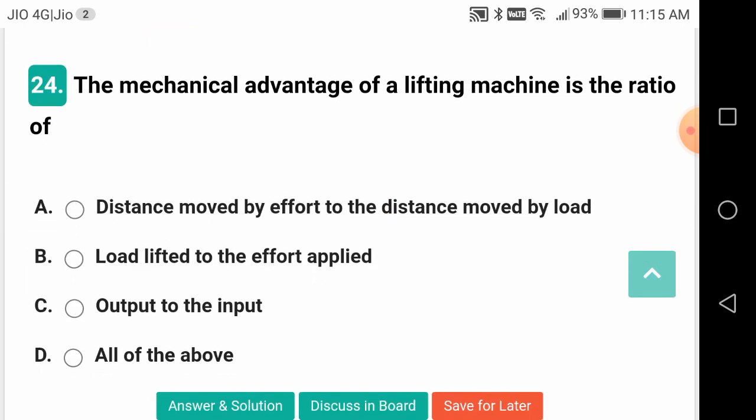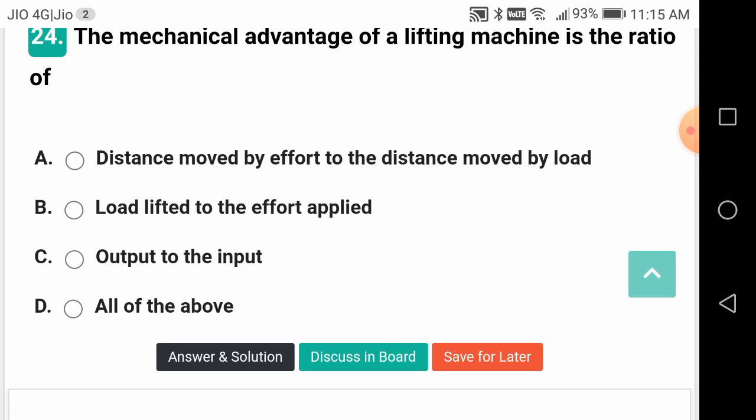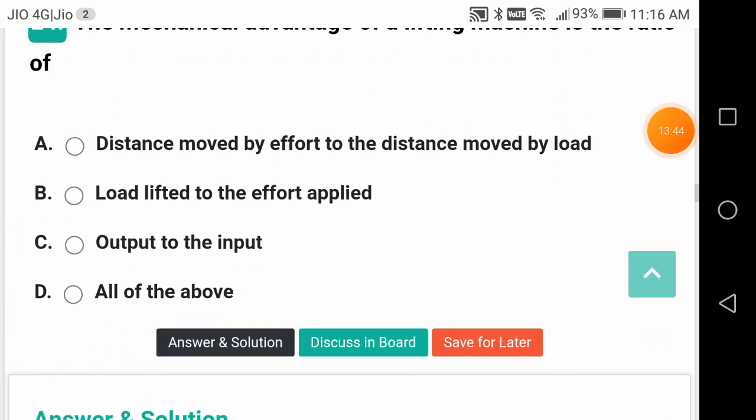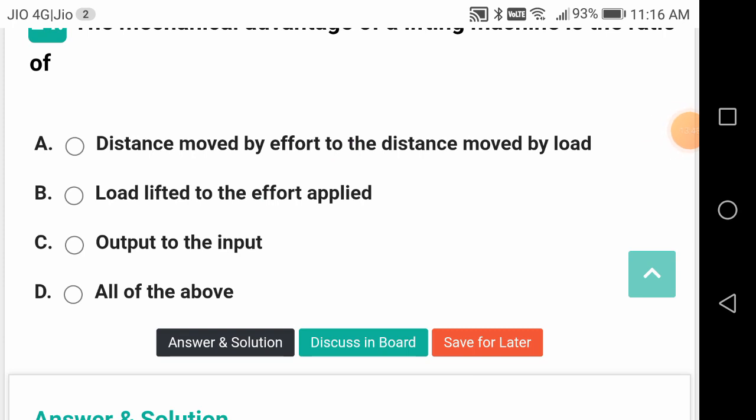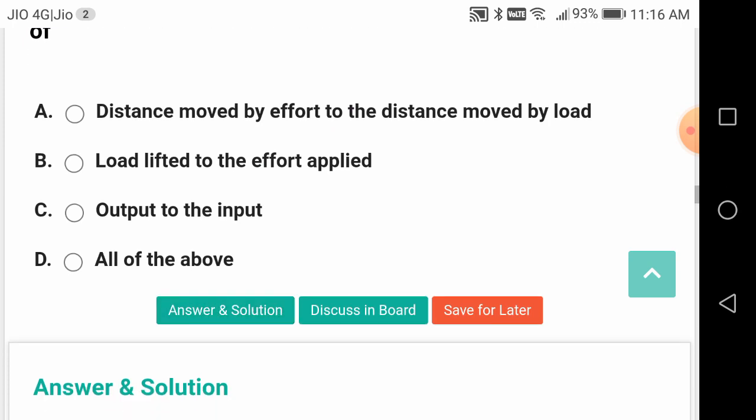The mechanical advantage of a lifting machine is the ratio of load lifted to the effort applied. Load lifted to the effort applied. Output over input, no. Input over output is the efficiency. Distance moved by the effort to the distance moved by the load.